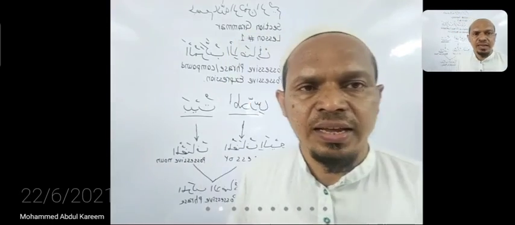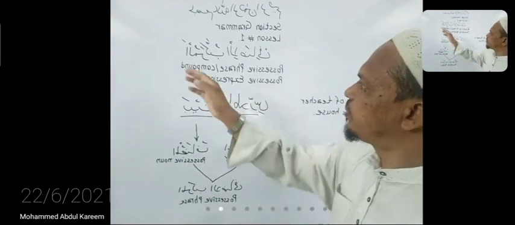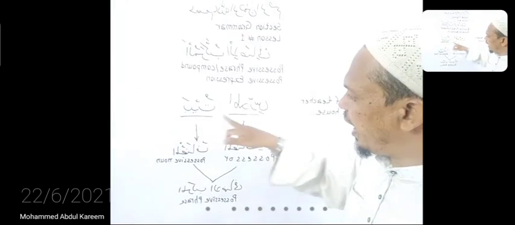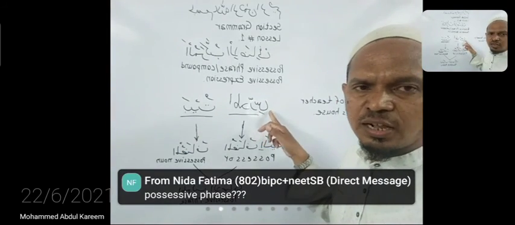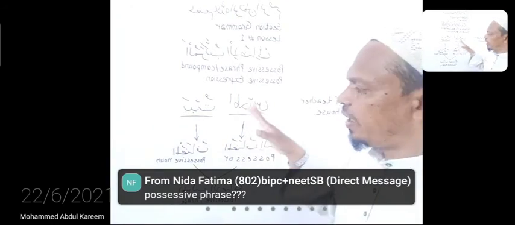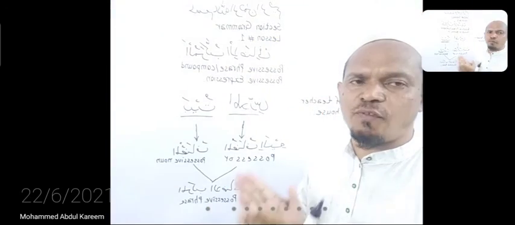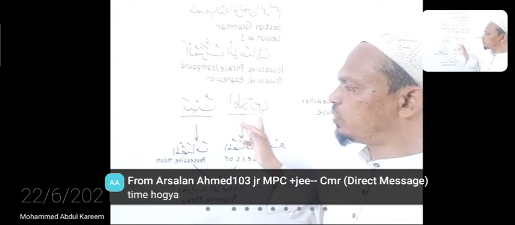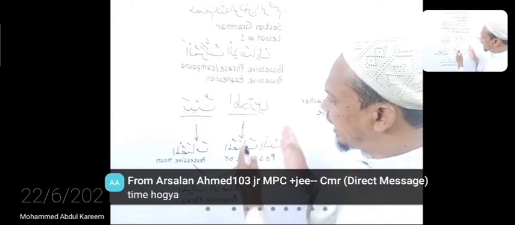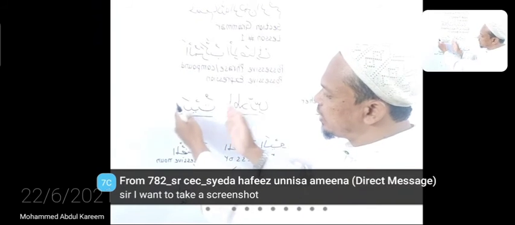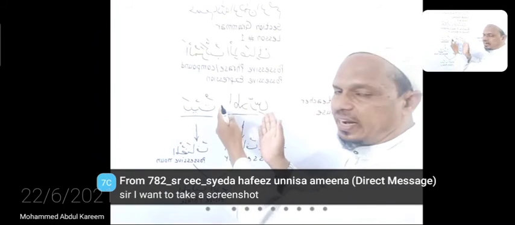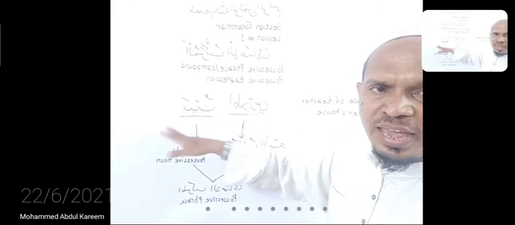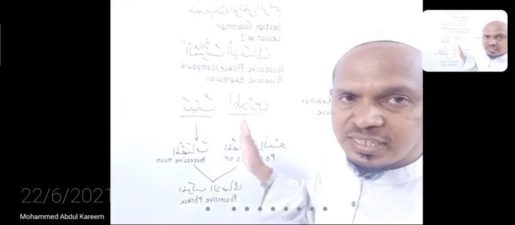Let's take another example. Baitun is a noun, and al-mudarris is also a noun. We keep one noun beside the other noun. Here we have bait and al-mudarris, one beside the other, so we are attaching al-mudarris beside al-bait. So baitul mudarris, we have formed the relationship of possession.